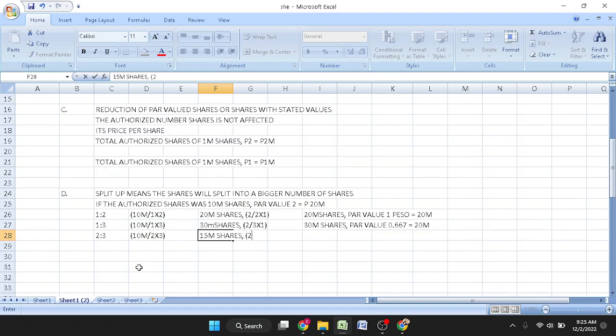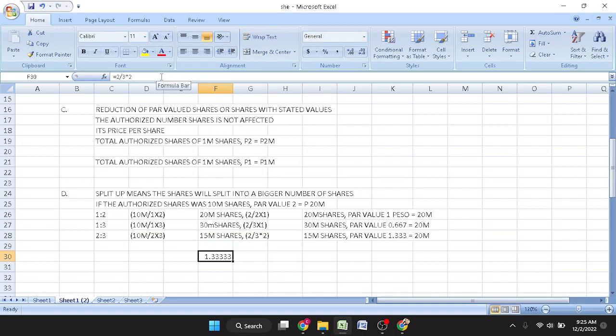And the 2 par value will be divided by 3 times 2. So, the total shares will go up from 10 million to 15 million shares with a par value of 2 over 3 times 2, 1.333, with the total amount of 20 million.